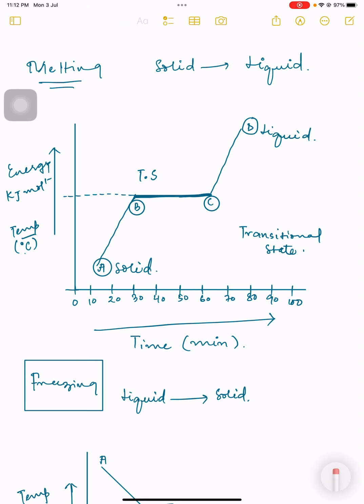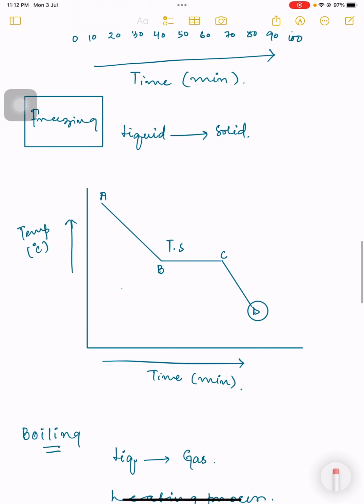When we are talking about freezing, we can say that in freezing, basically a liquid is changing into a solid. So basically we have the liquid initially. When we are removing the heat energy from that liquid, it is changing into the solid in case of freezing. We can say it is a graph which is moving downward. Why is this graph moving downward? Because this is a cooling curve, this is a cooling process, that's why its graph is moving downward.